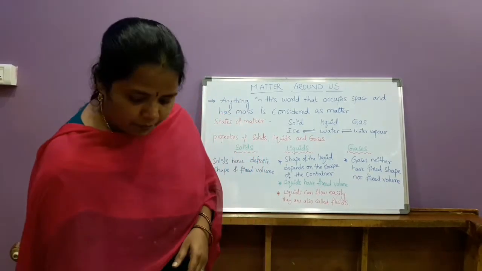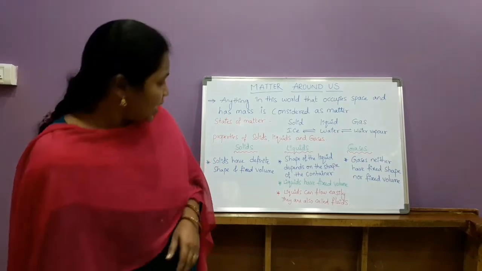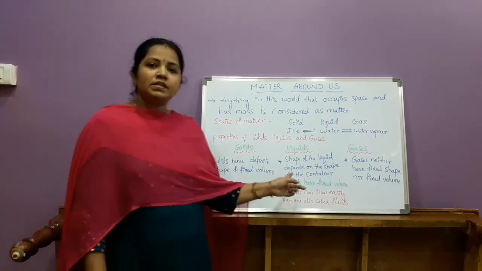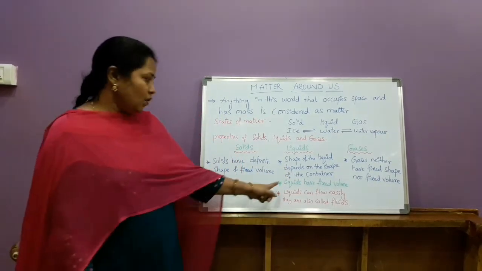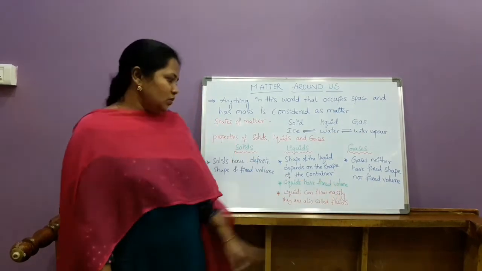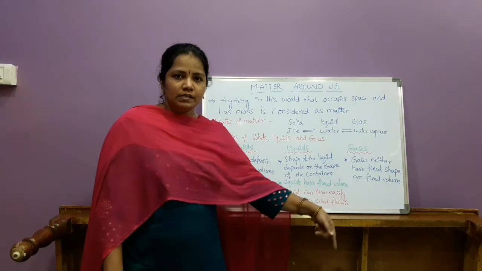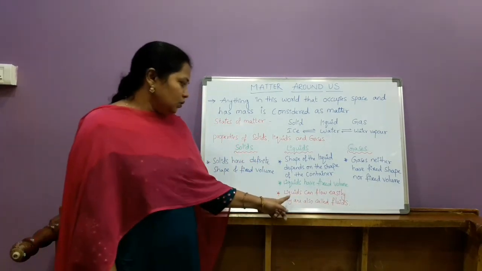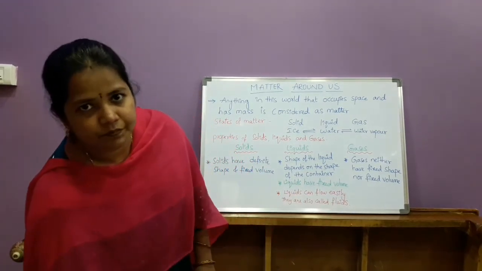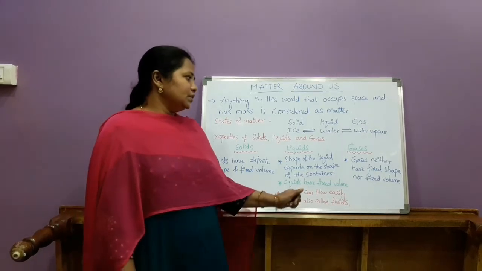So liquids always attain the shape of the container, but they have a fixed volume. Like that we can say liquids have fixed volume. And liquids can flow easily. Just now I said that liquids can flow easily, so that's why they are also called fluids. Liquids are called fluids.